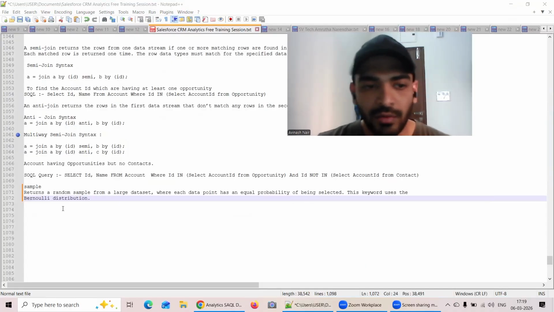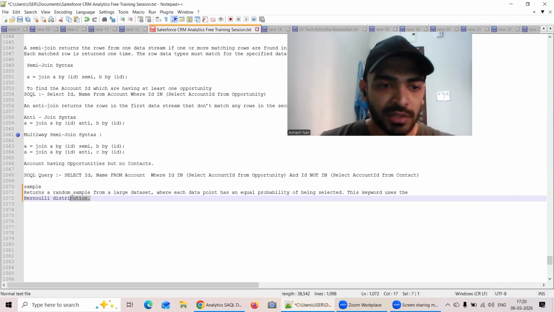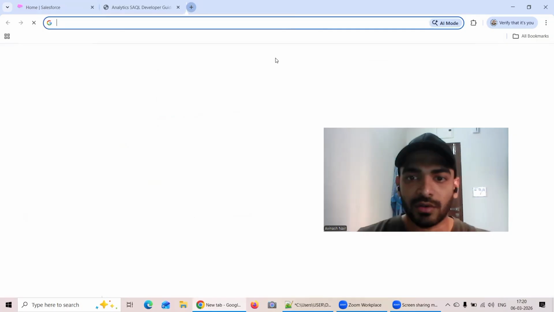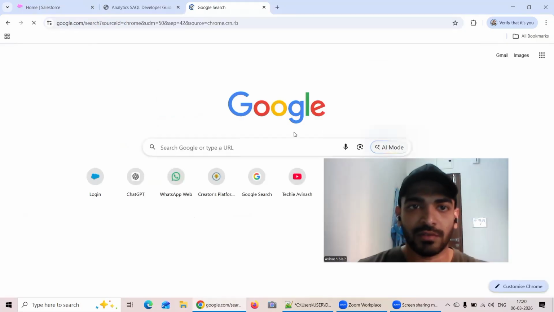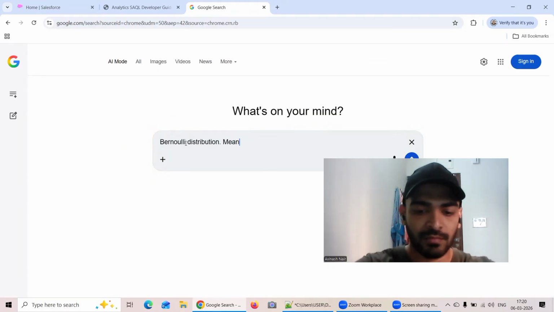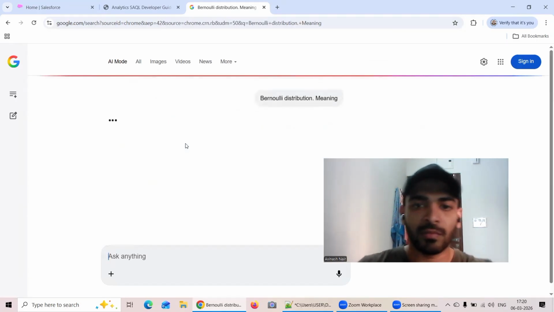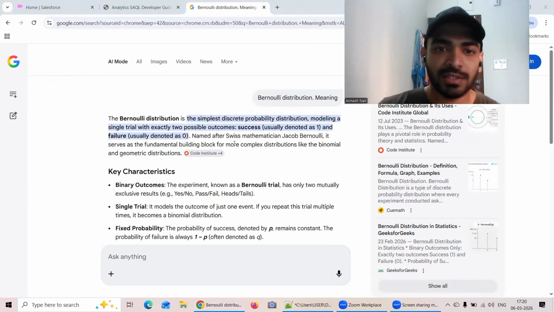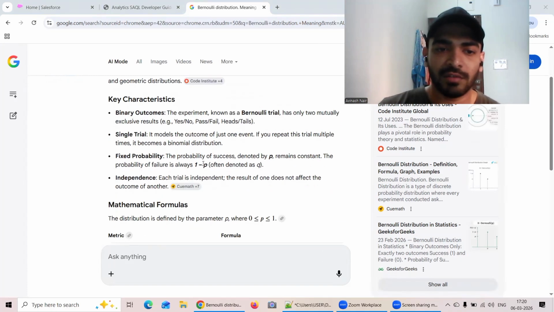Now, what is this Bernoulli distribution? We can eventually check it on Gemini, not an issue over there. If I just go to the AI mode, as you can see here, it's written that the Bernoulli distribution is the simplest discrete probability distribution modeling a single trial with exactly two possible outcomes. So if there are two possible outcomes, what could be the probability of getting one particular outcome? That's the meaning of Bernoulli distribution.